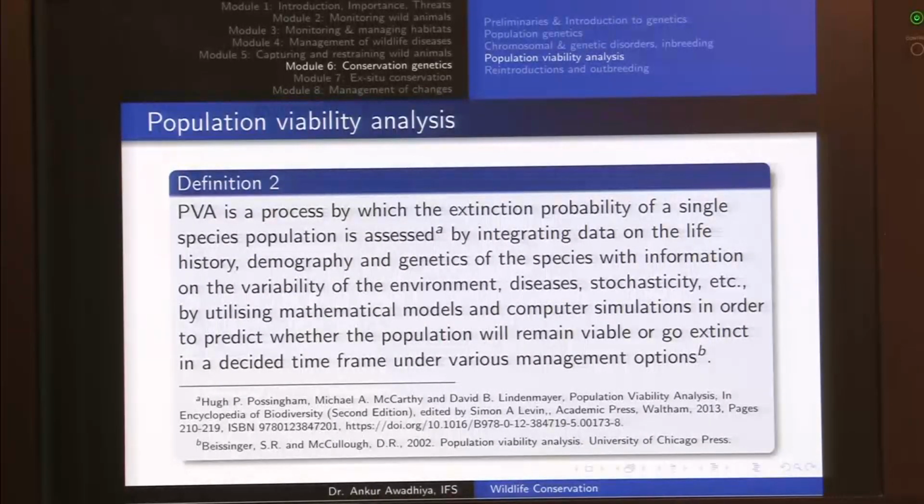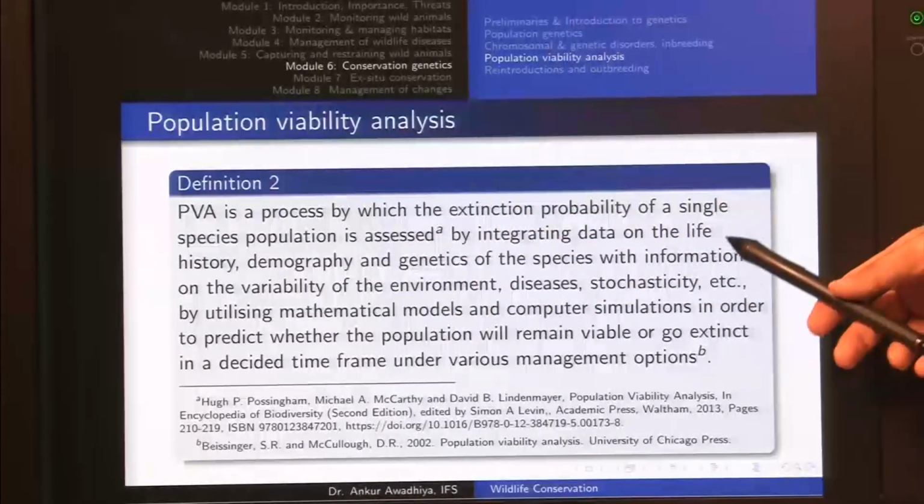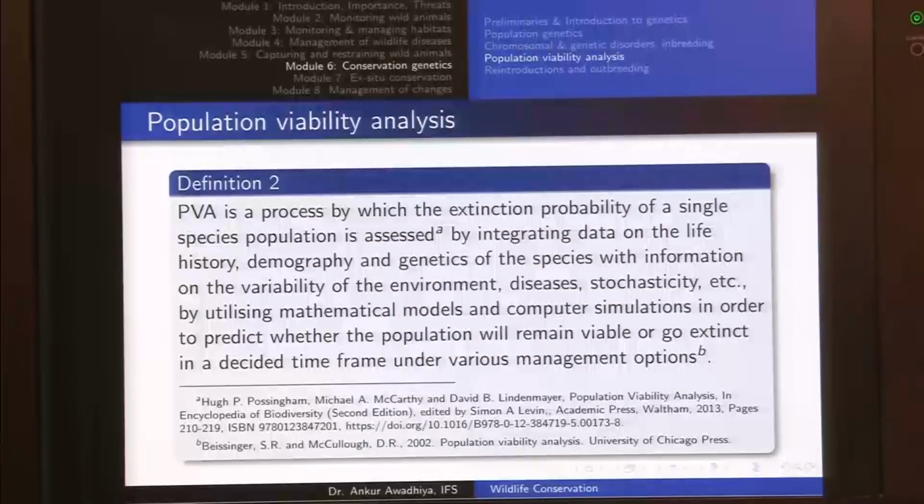Essentially what this is trying to say is that we know what is the demography of the population, how many males and females are there, what is their age classification. We also know the life history of the population, that is how long does an individual survive, at what age do the individuals become reproductive, what is their litter size.